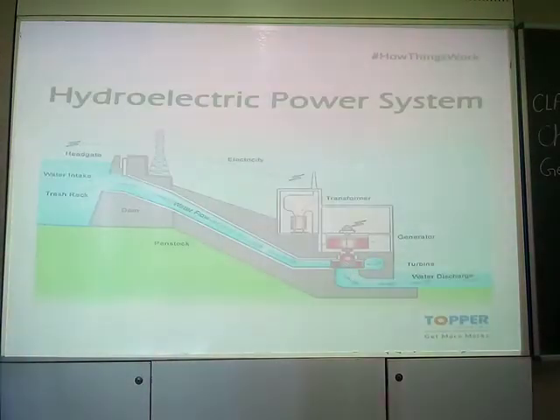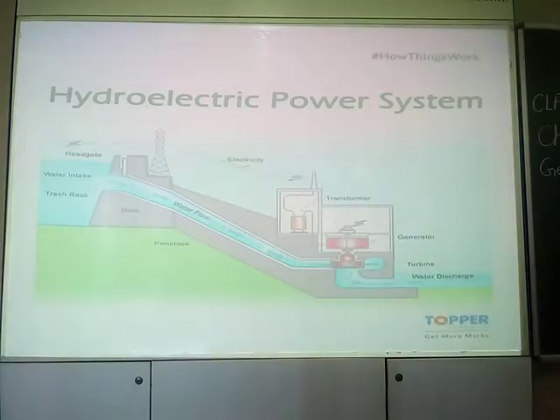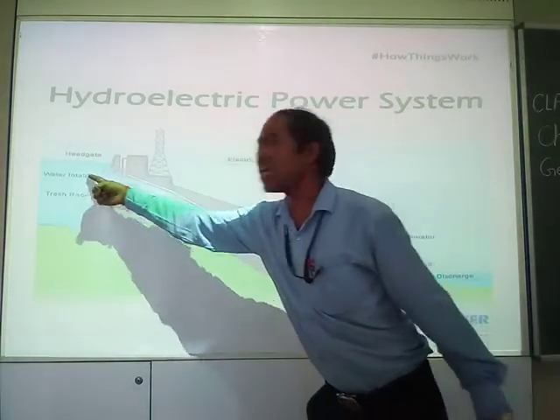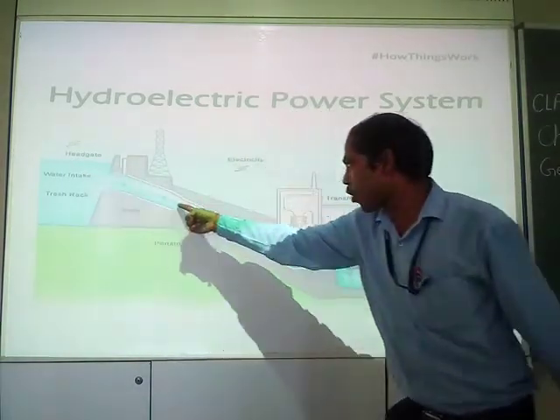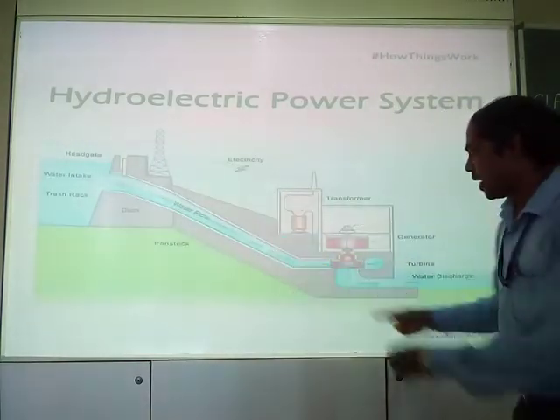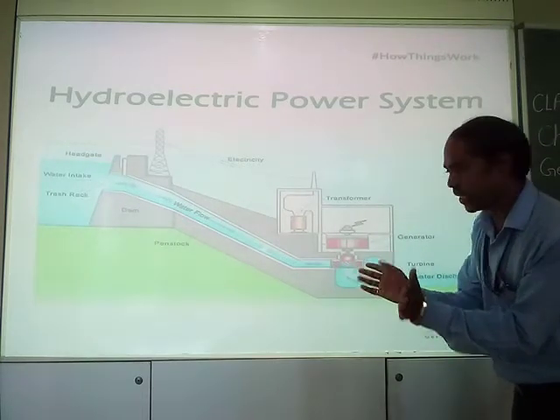Let's see the diagram. It is a diagram of a hydroelectric power system, or a hydroelectric plant. See, water is stored over here. It is made to fall from height. Here is a turbine, which has blades connected to it.